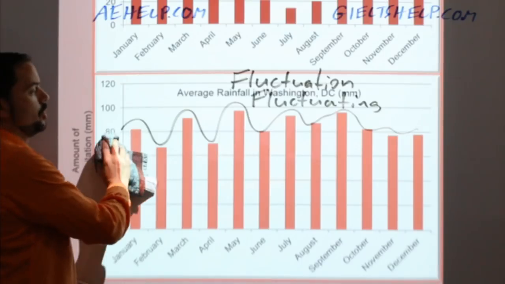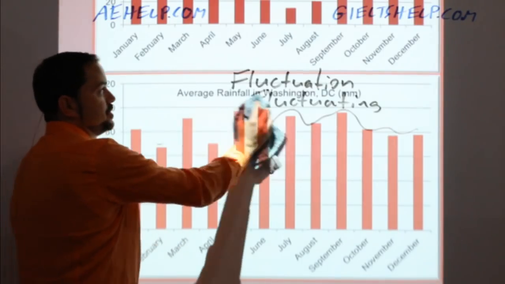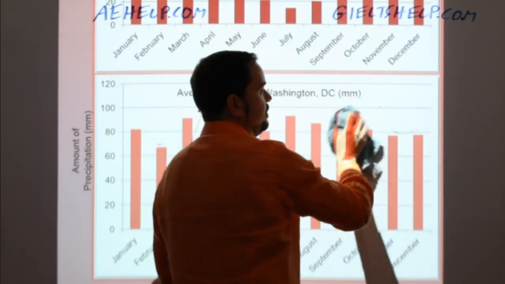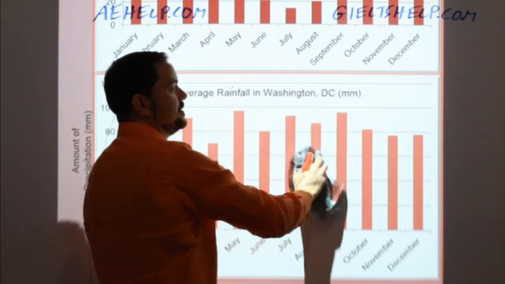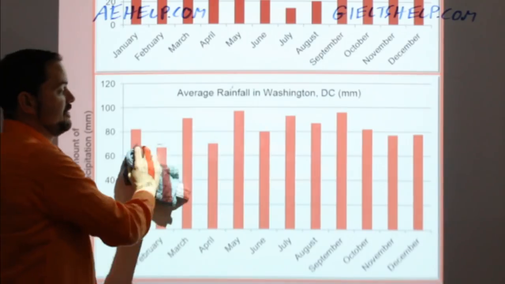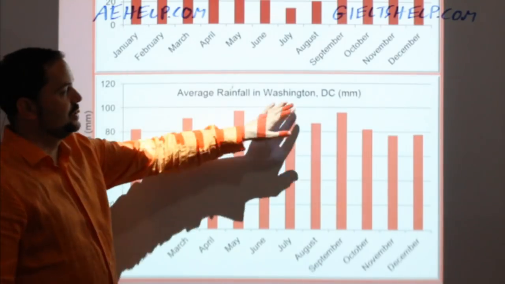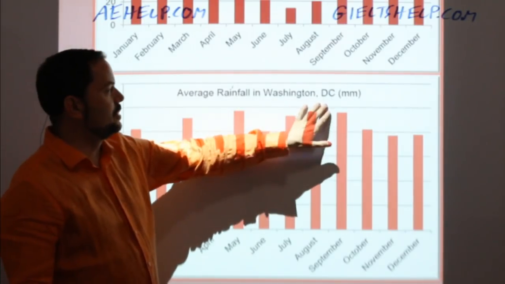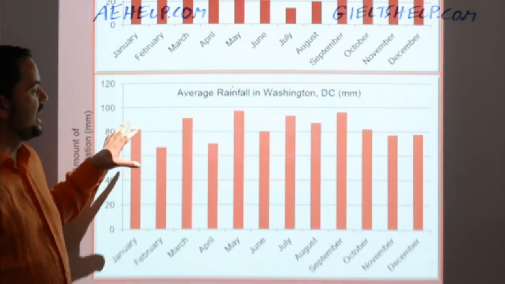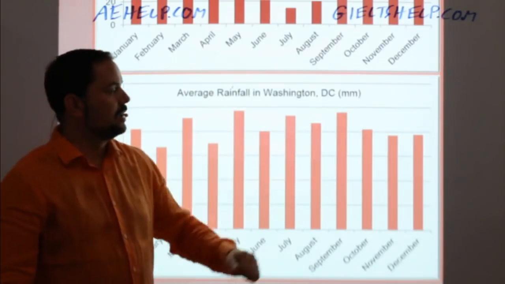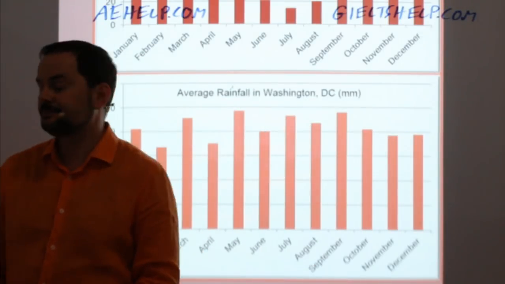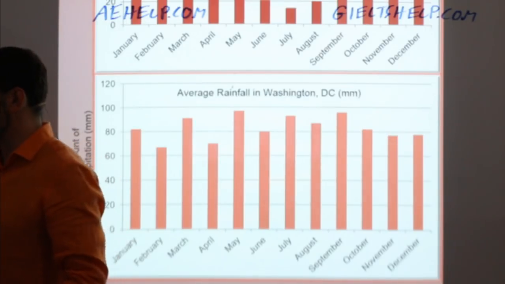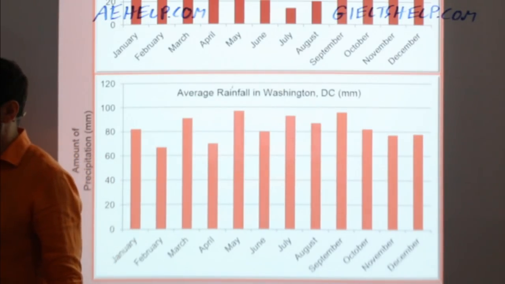All right, so that's definitely the main feature. So again, the main feature from the first graph is that parabolic shape, the decrease to summer and then increase to winter for Vancouver, and then for Washington, D.C., which is, of course, the capital of the U.S., we have fluctuating rainfall, okay? So those are the two main features. You definitely want to include those into your overview.